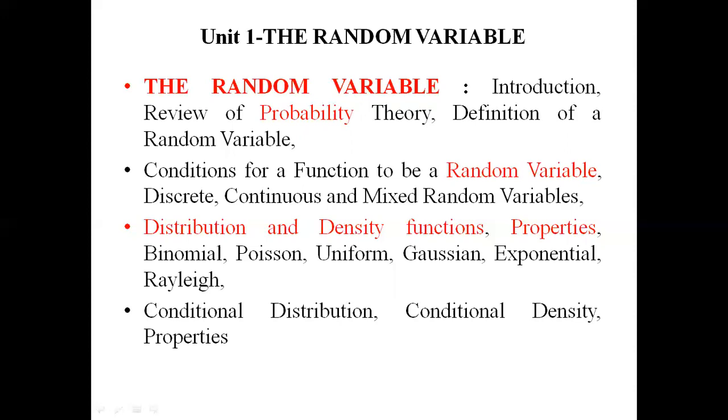In the first unit, we need to know about distribution and density functions and properties like binomial, Poisson, uniform, Gaussian, exponential, and Rayleigh distributions. Conditional distributions and conditional density properties we also need to know.